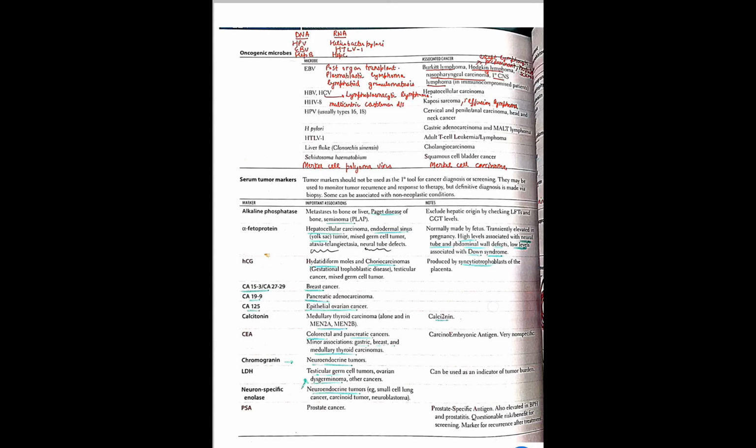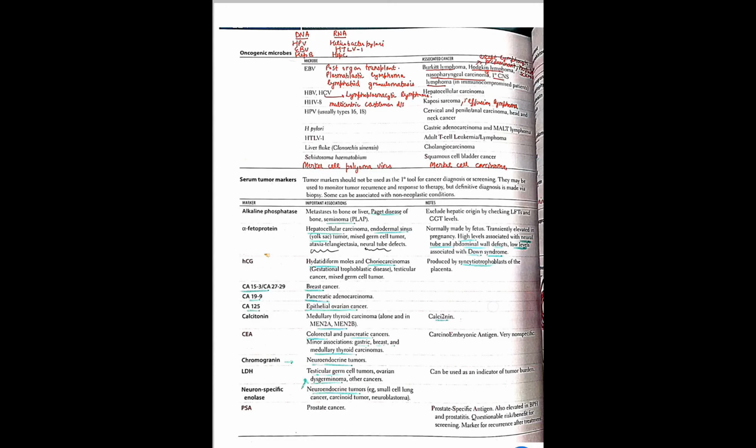Liver fluke is linked with cholangiocarcinoma, Schistosoma haematobium with bladder carcinoma, and Merkel cell polyomavirus with Merkel cell carcinoma. So, EBV, we have done HBV, HCV, HHV8, HPV, H. pylori, HTLV1, liver fluke, Schistosoma, and Merkel cell polyoma. These are the microbes that are linked with different carcinomas.